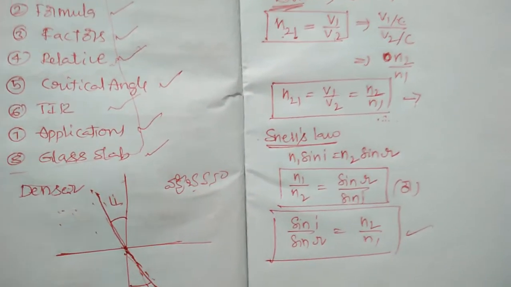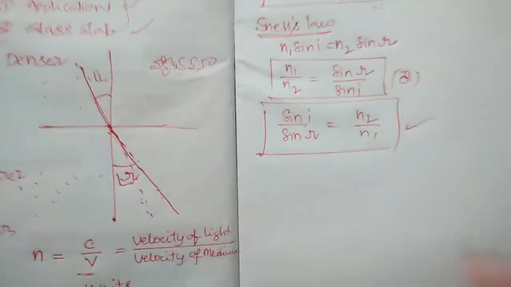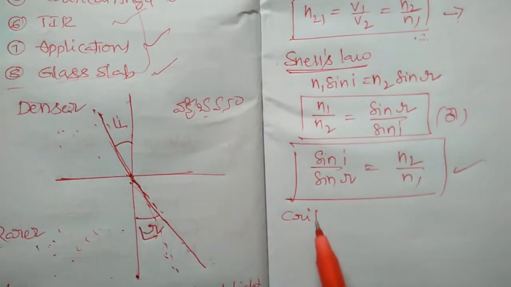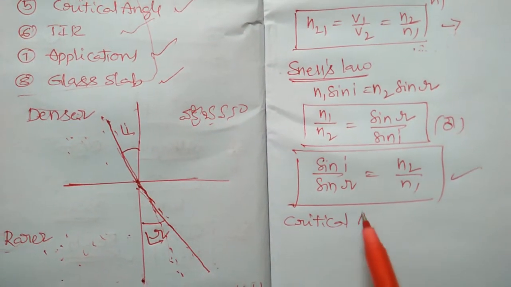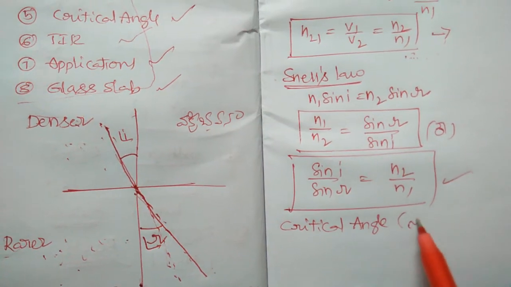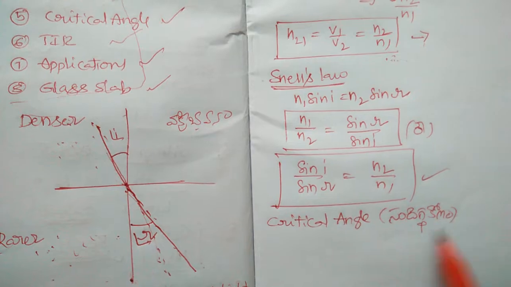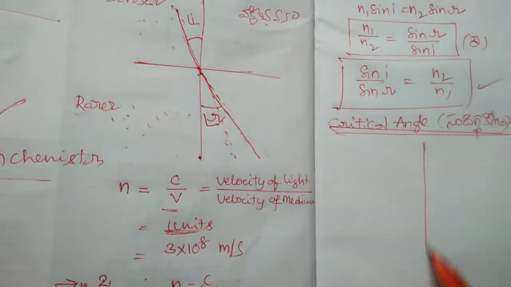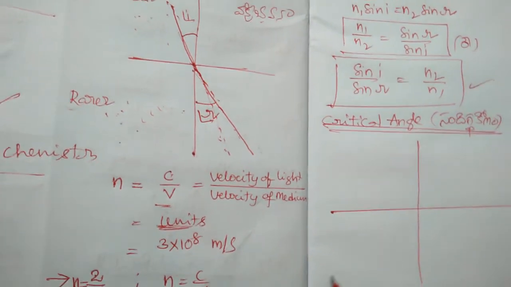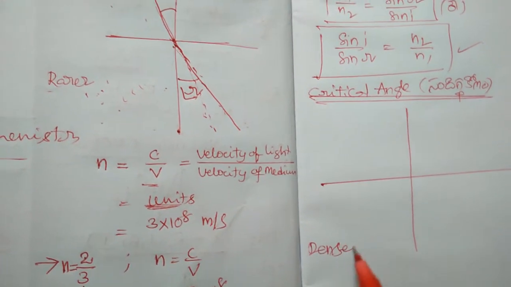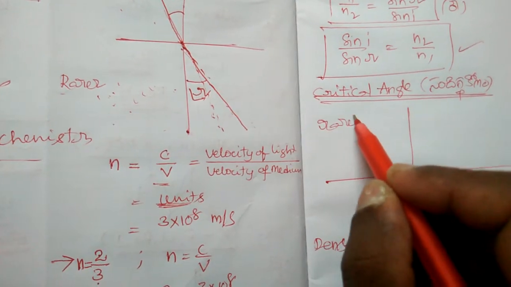Okay, now I'm going to explain critical angle. This is a very important concept. This is the denser medium and this is the rarer medium.